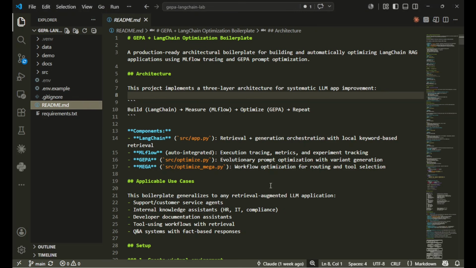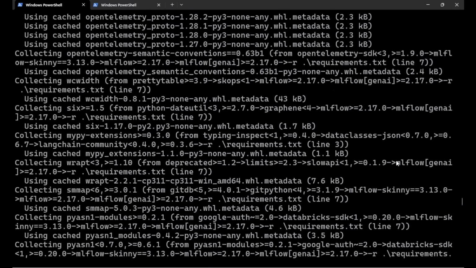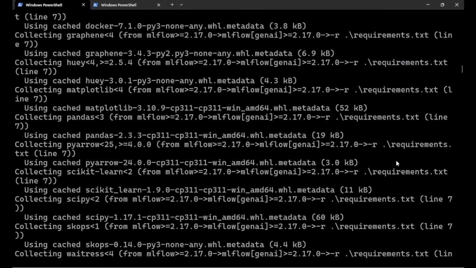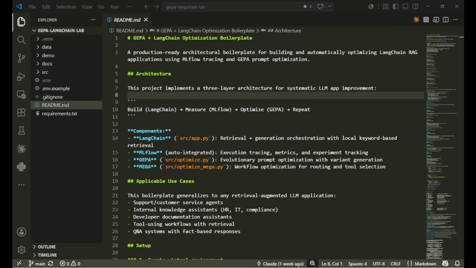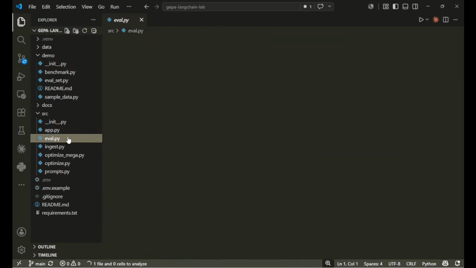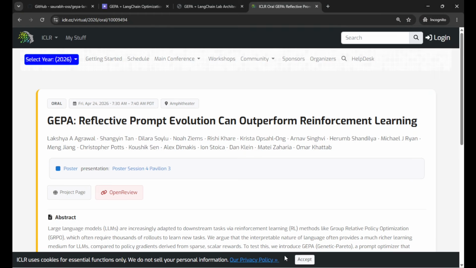Here is the project which I have just cloned from this repository, and I have created a Python virtual environment and installed all the dependencies over here, all the requirements, libraries, and everything. Now, over here in the code, there are a couple of things which are happening. I have created a demo folder which will be taking the benchmark. Then over here there is an eval, an ingest, optimize, etc. But first, let us have a look at what is GEPA.